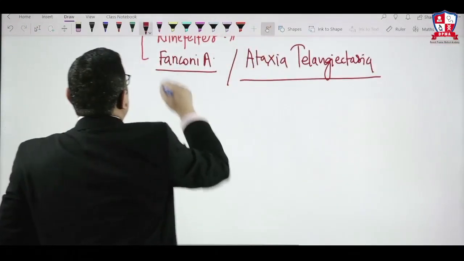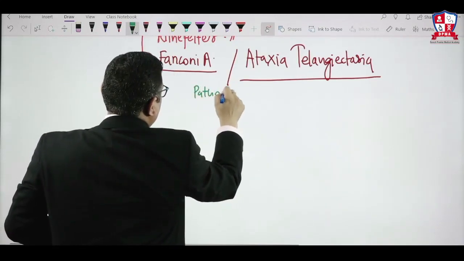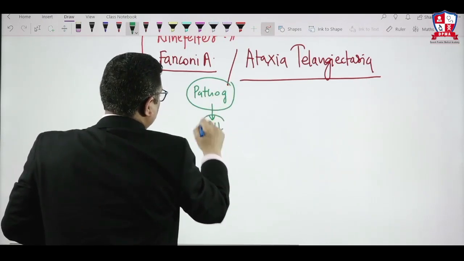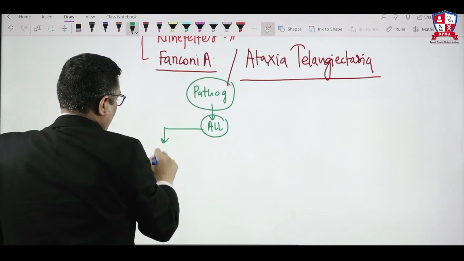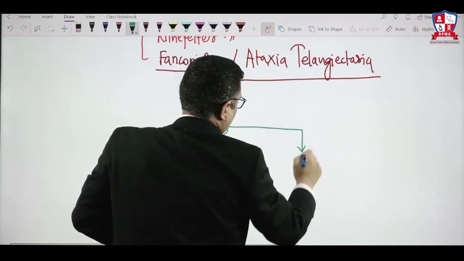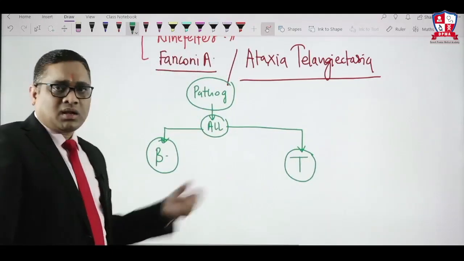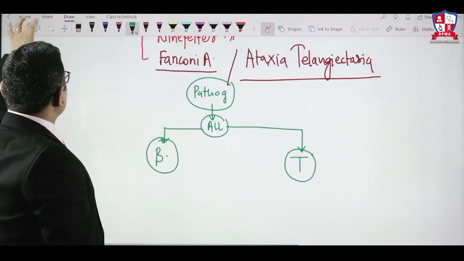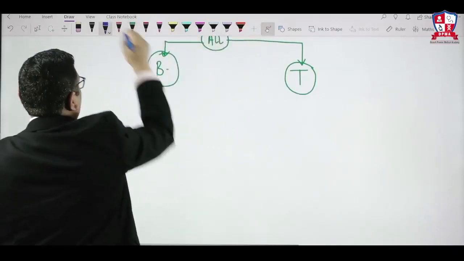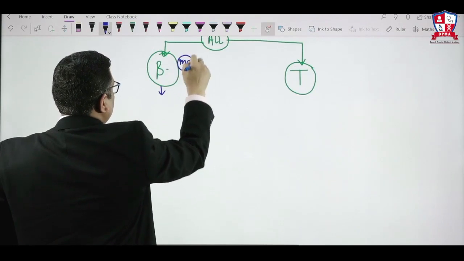So before we start pathogenesis, I would like to compare the pathogenesis of two different types of ALL. On one side we will talk about B type of ALL, and second we will talk about T type of ALL. So B cell type and T cell type of ALL, what will be the pathogenesis? So here in B type of ALL, we all know that it is the most common type of ALL.